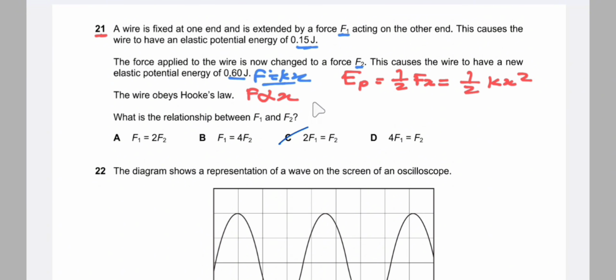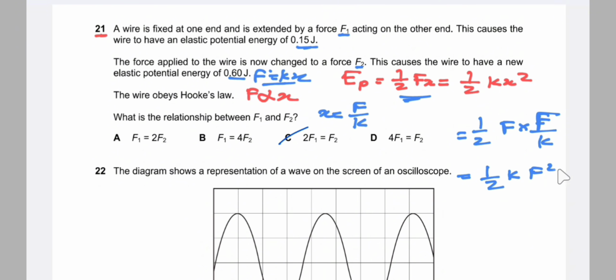So if we write this equation, F is equal to kx, so x is equal to F by k. So extension is equal to F by k. Since we don't know the value of extension, we can substitute the value of x in this equation, that is half F into F by k. So we can write this equation as F squared by 2k. Now in this equation of elastic potential energy, k is a constant, and half is also constant. That means elastic potential energy is directly proportional to F squared.